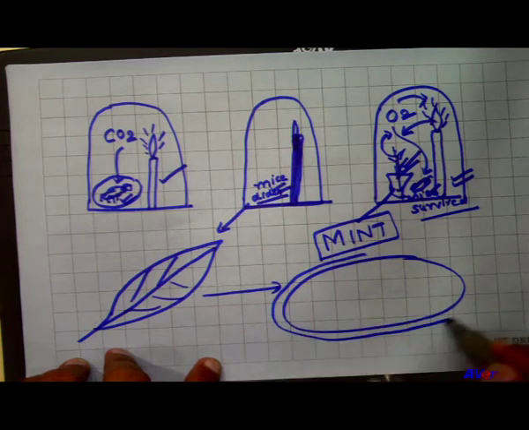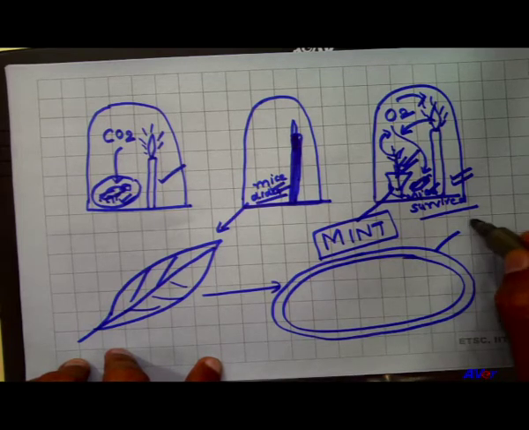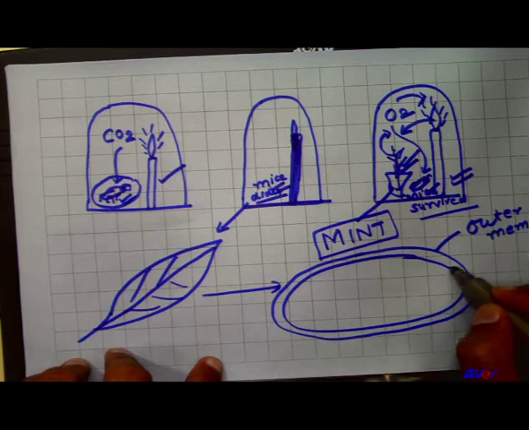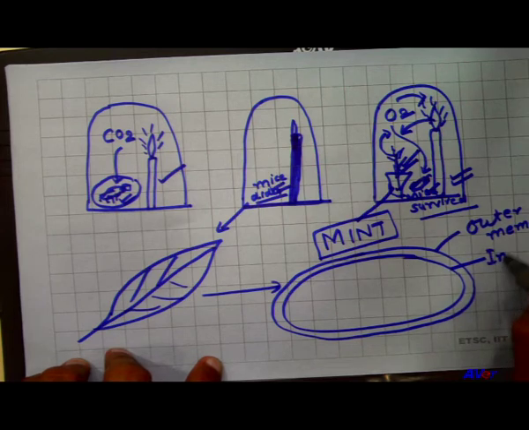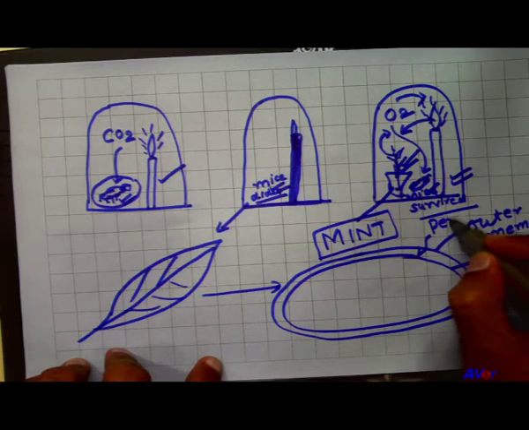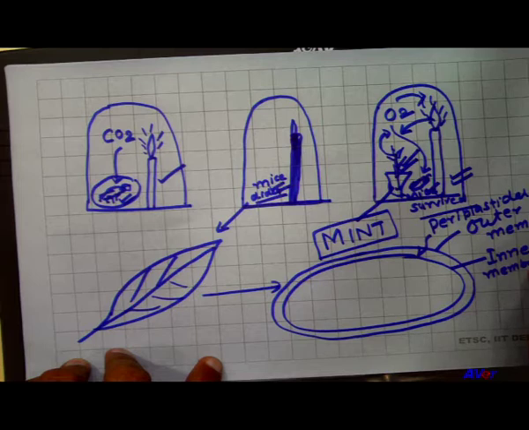In the chloroplast, this is the outer membrane, this is the inner membrane, and this space is called the periplastidial space.